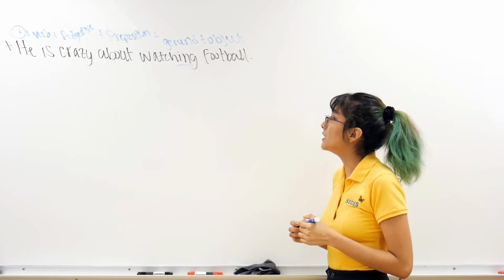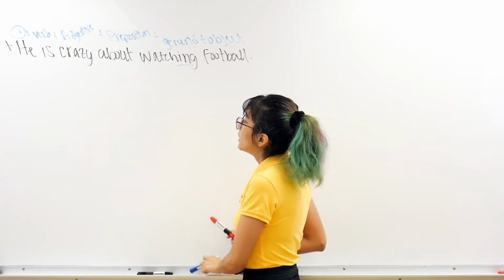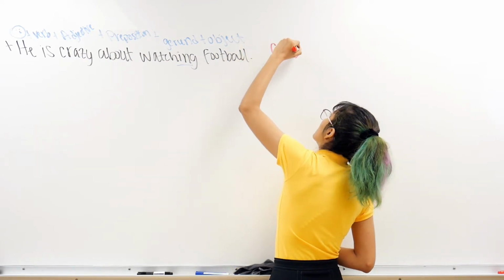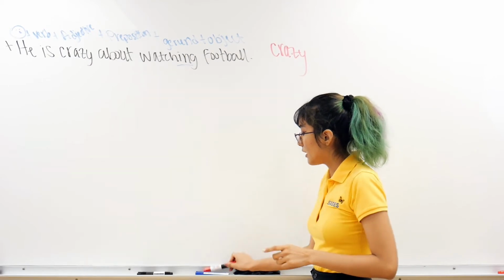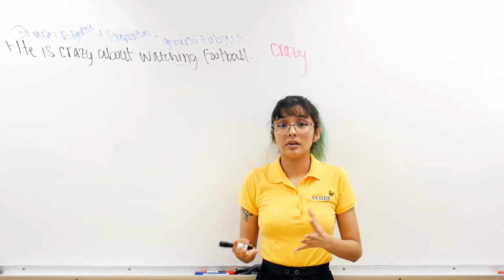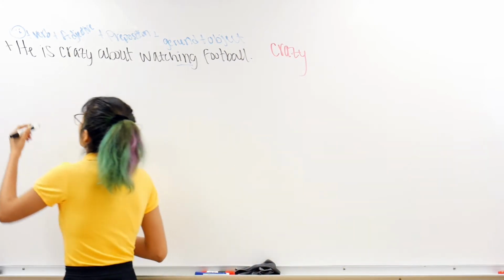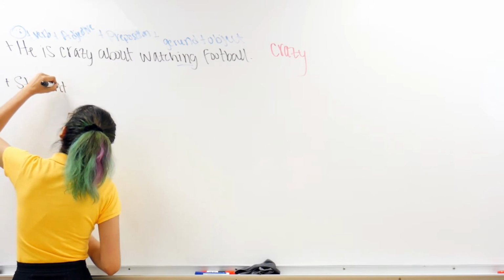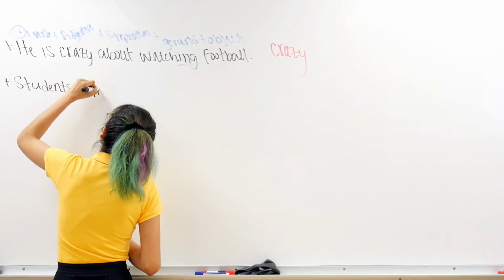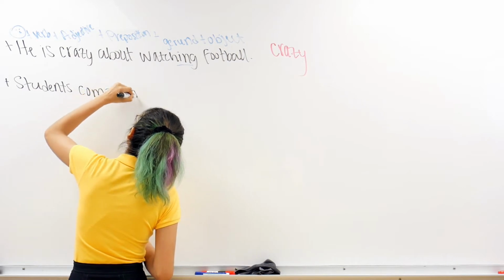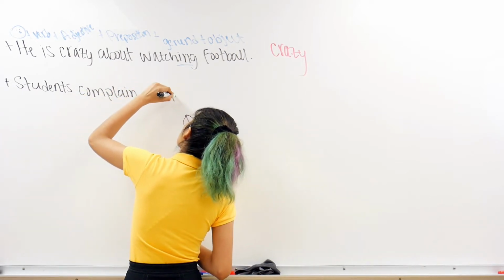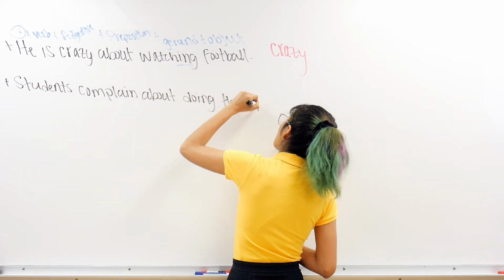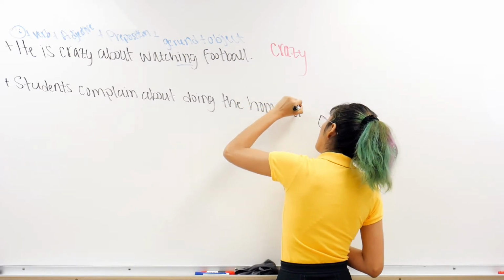So here we have, he is crazy about watching football. Here, my adjective, right, is crazy. Now, if I look at something like with a verb, you're going to see the difference. So again, a positive sentence. Students complain about doing the homework.